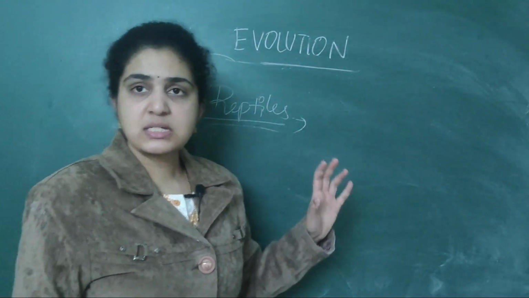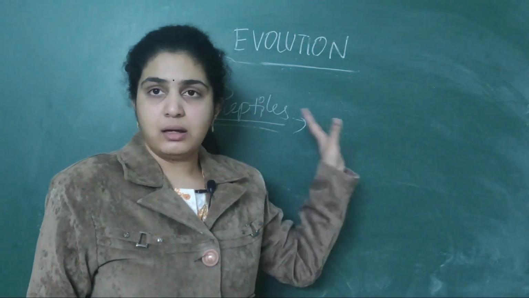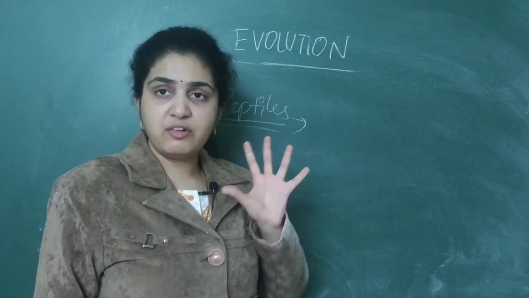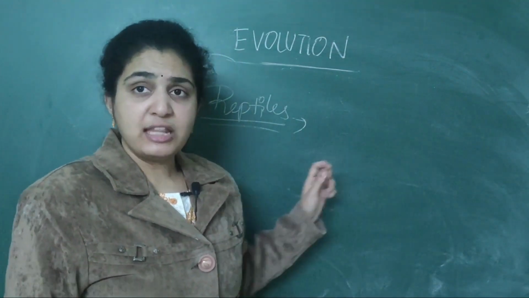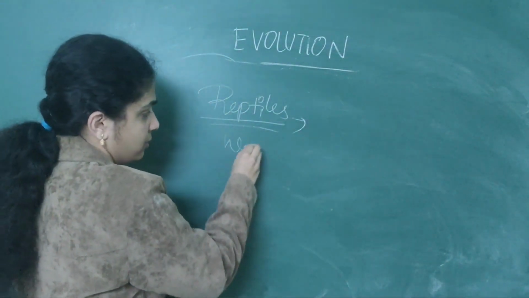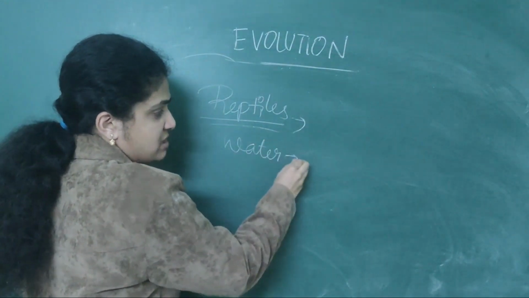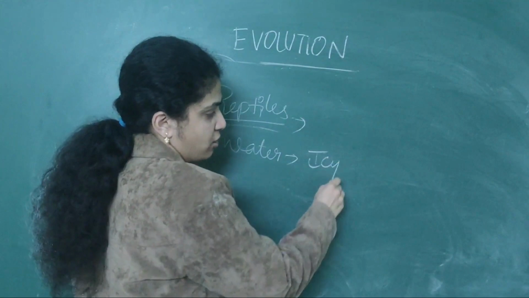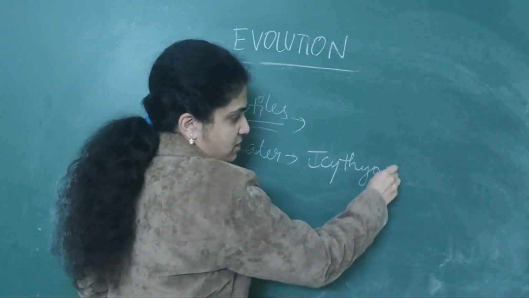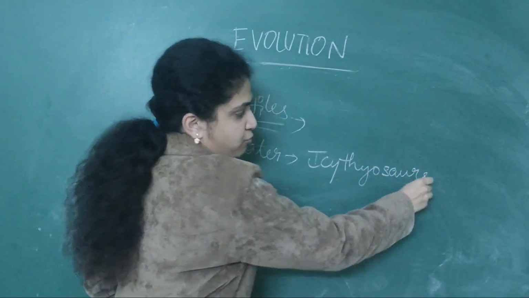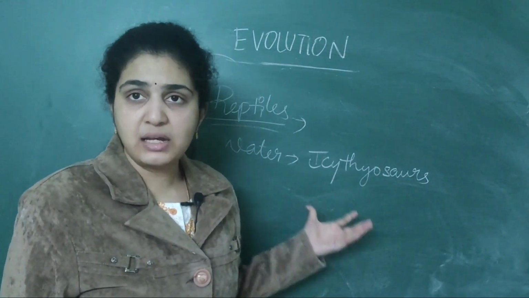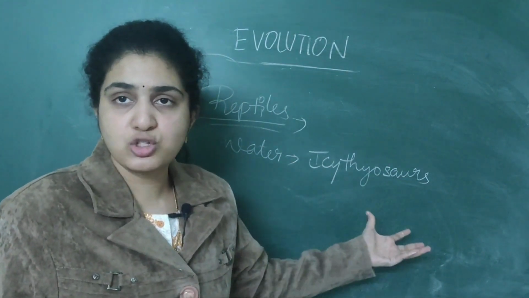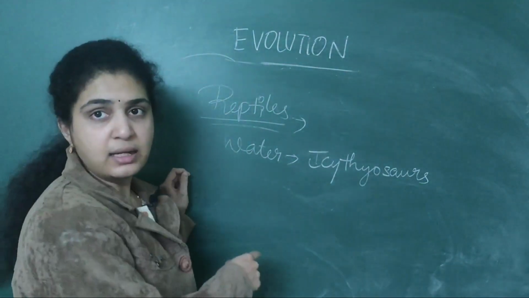These reptiles also first lived on water only. They used to move between land and water. When they were in water, the famous water reptile which is seen is Ichthyosaurus. Ichthyosaurus is mostly seen in water. It is the reptile seen in water in the olden days.